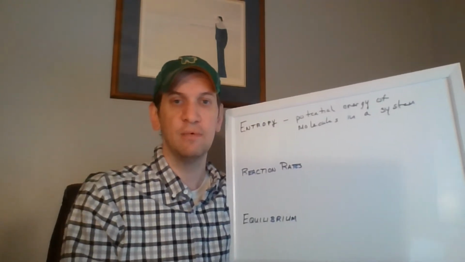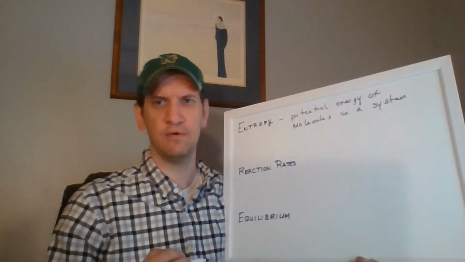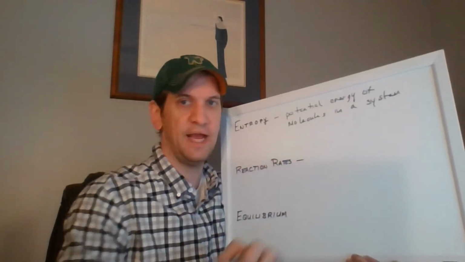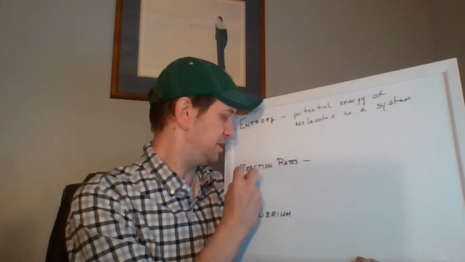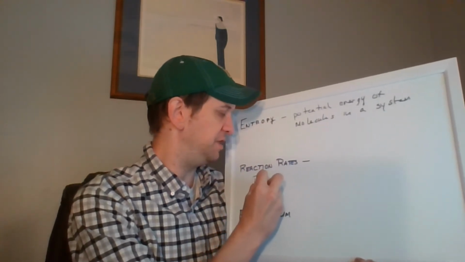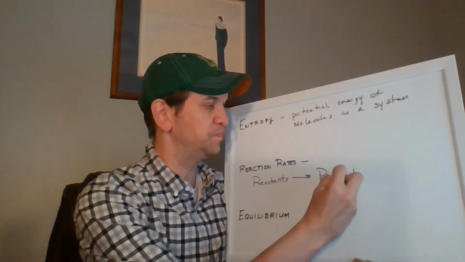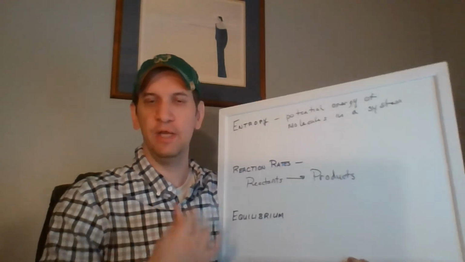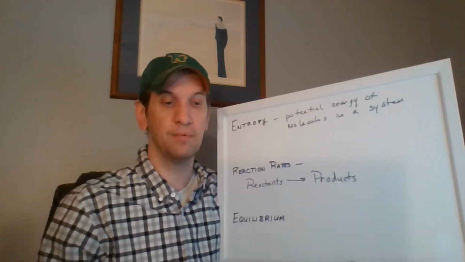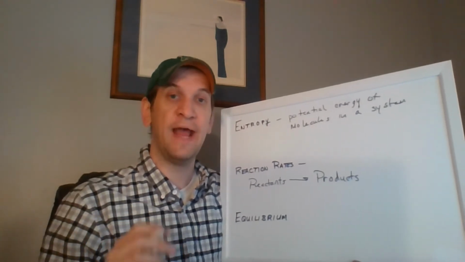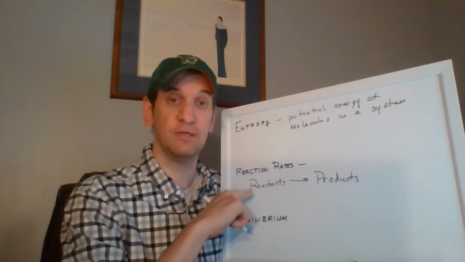The second one that I'm going to talk about is reaction rates. Now, reaction rates are pretty much exactly what they sound like. A reaction rate is the rate of the reaction, but that's a terrible definition. So let's talk about it a little bit more. In most chemical reactions, we think of them having two sides. We have the reactants, and then they produce the products. We can have more than one reactant, we can have more than one product, etc. It can get as complicated as you like. What reaction rates gets at is how quickly does the amount of product change, or how quickly does the amount of reactant change.